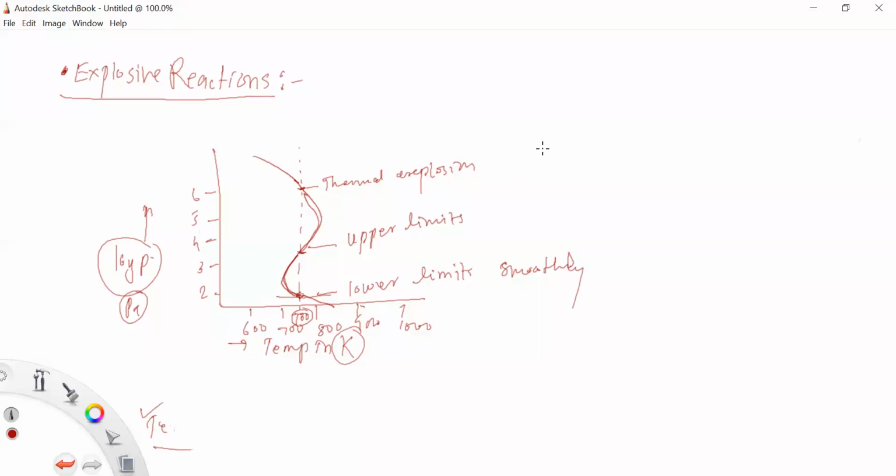At those pressures, the chain carriers produced in the branching steps can reach the wall of the container where they combine. Due to the smooth reaction, your reactants combine with each other and reach the wall of the container, and react and combine there.